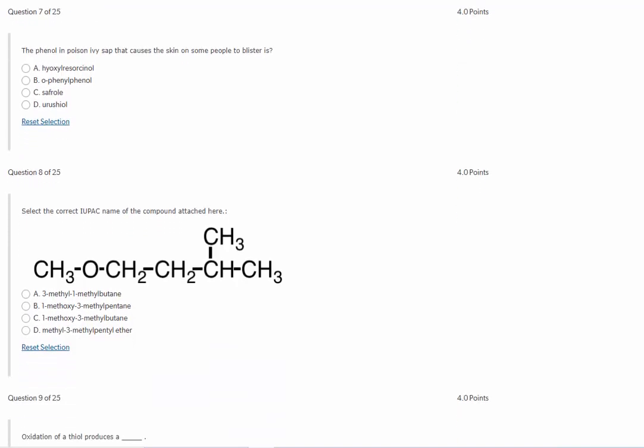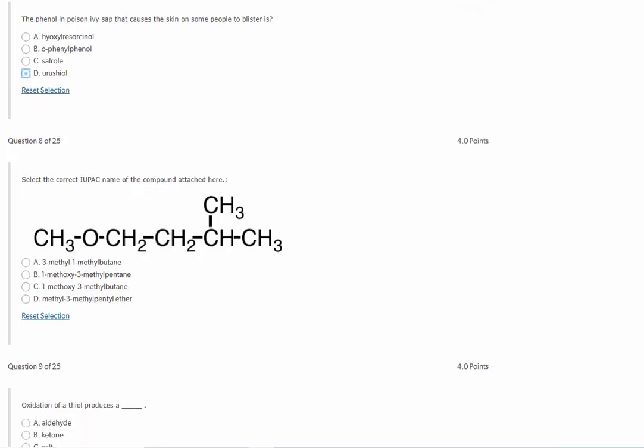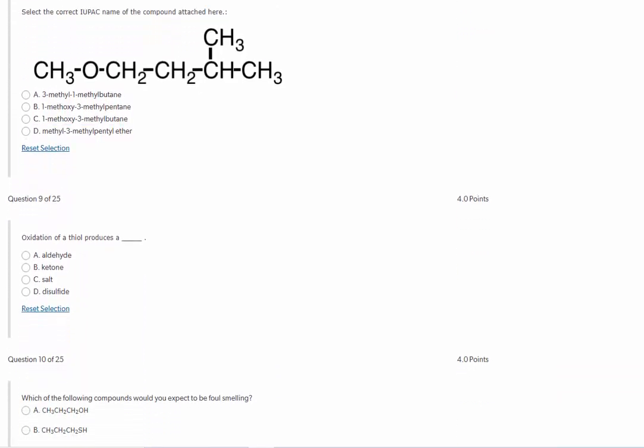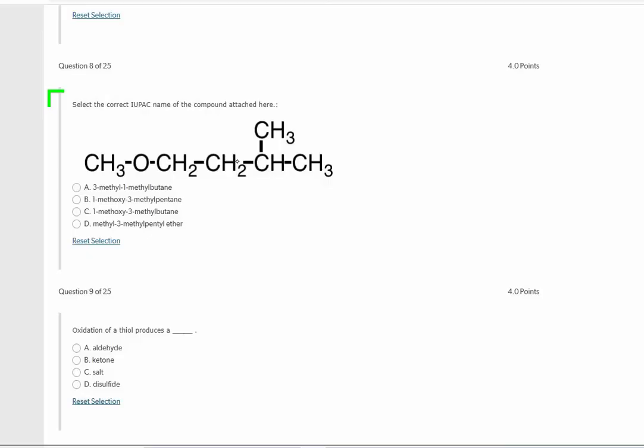Number 7, the phenol in poison ivy sap that causes skin on some people to blister. That is this compound, urushiol or something along those lines. I'm not sure. Number 8, select the correct IUPAC name of this compound. When we're making an IUPAC name, we need to find our longest carbon chain. Now, although this is an ether functional group, this oxygen that is single bonded to two other carbons here, we need to find our carbon chain with the most carbons in it.